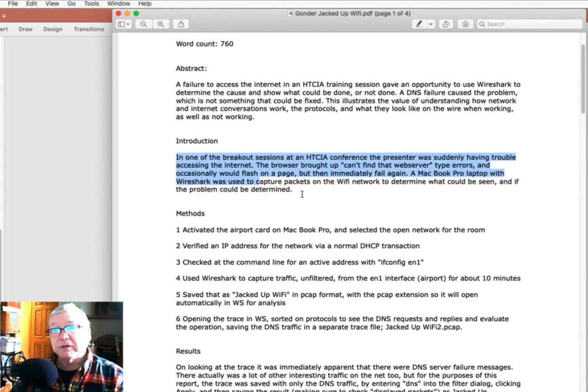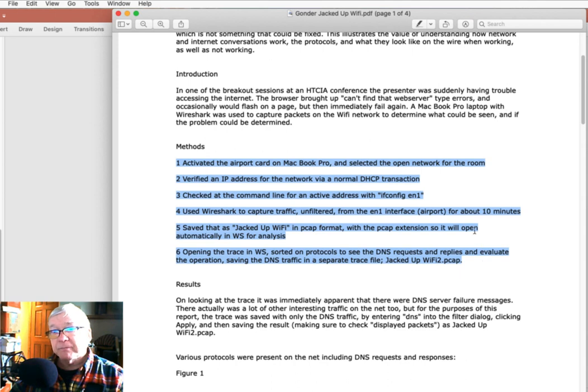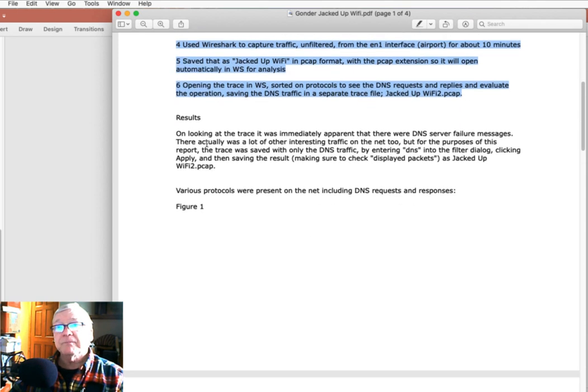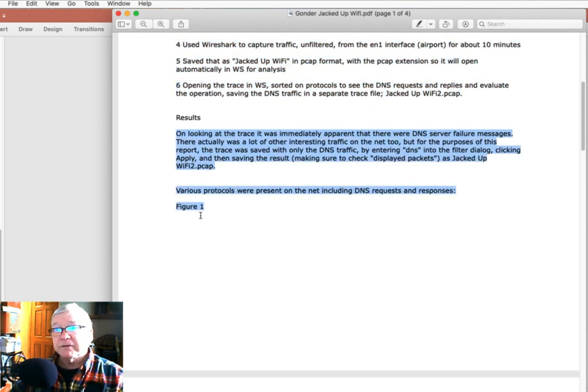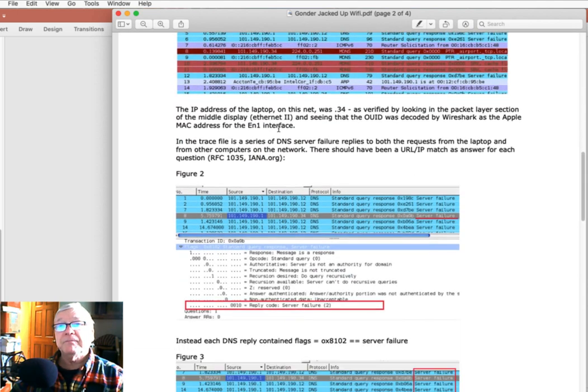The job was to try to figure out what happened at one of these breakout sessions where we suddenly couldn't access the internet. What were my methods? Here were my methods. What were my results? I started to see these things, DNS request and response. Here's my figure 1. It shows that pretty clearly.